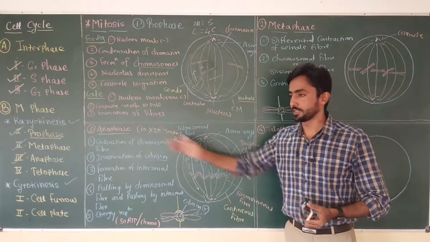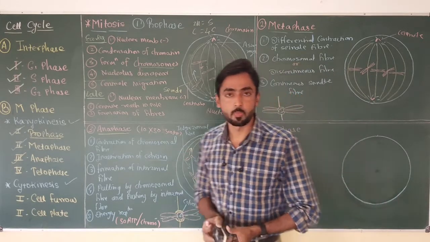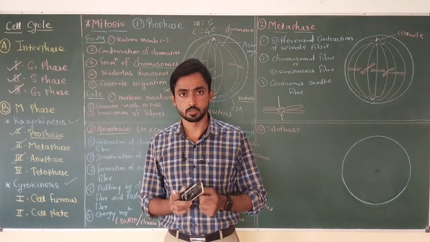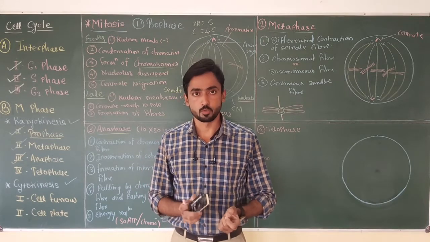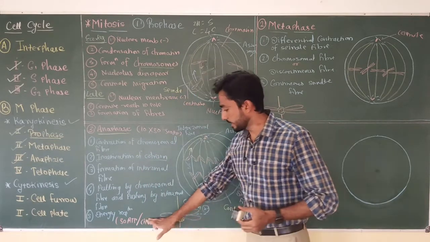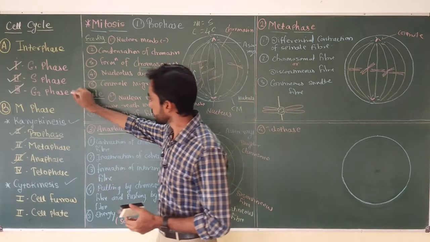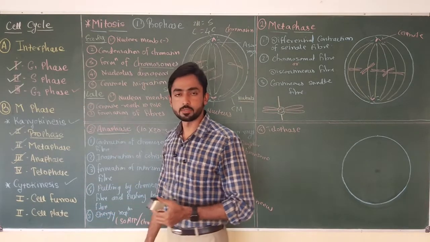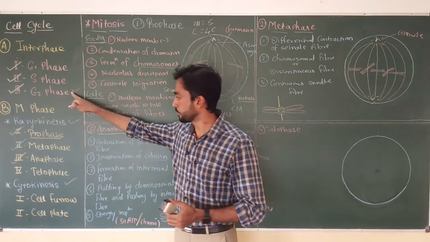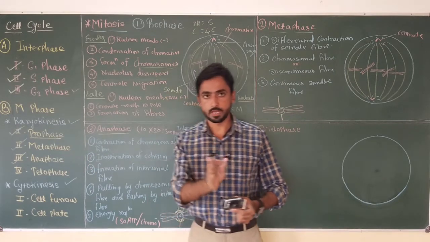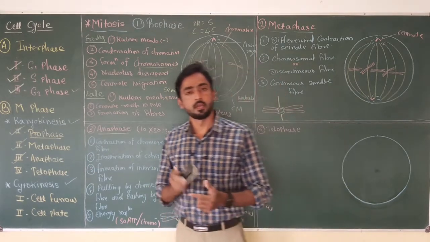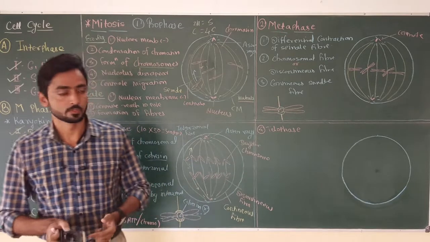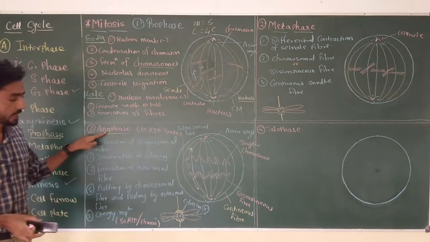So in anaphase, the cell requires a large amount of energy for the splitting and movement of the chromosomes, and we know that all these ATP are already produced during the G2 phase of interphase, and now that ATP is used in anaphase by the cell for the movement of daughter chromosomes. So this is all about anaphase.